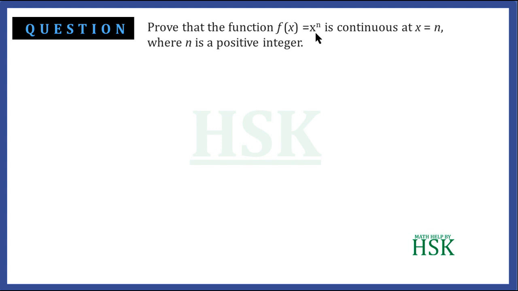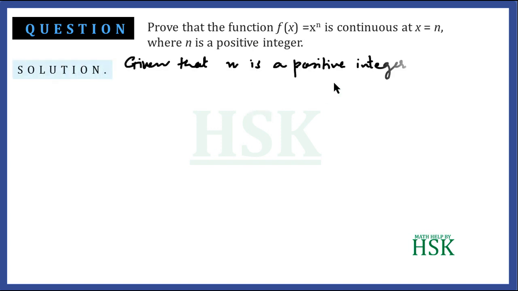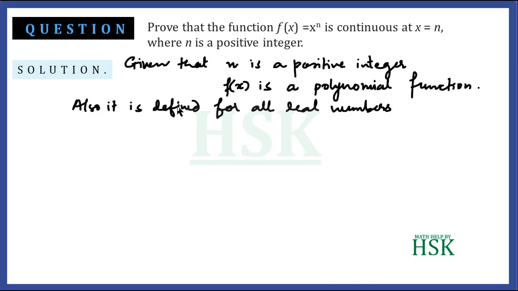So when we have a variable x raised to the power of a positive integer, that is, n can have only positive integer values, then this would be a polynomial function. So f(x) is a polynomial function. Further, it is defined for all real numbers, so we can place any value of x; that is, x can belong to any real number. Now for any positive integer n, we are going to check the continuity at x = n.